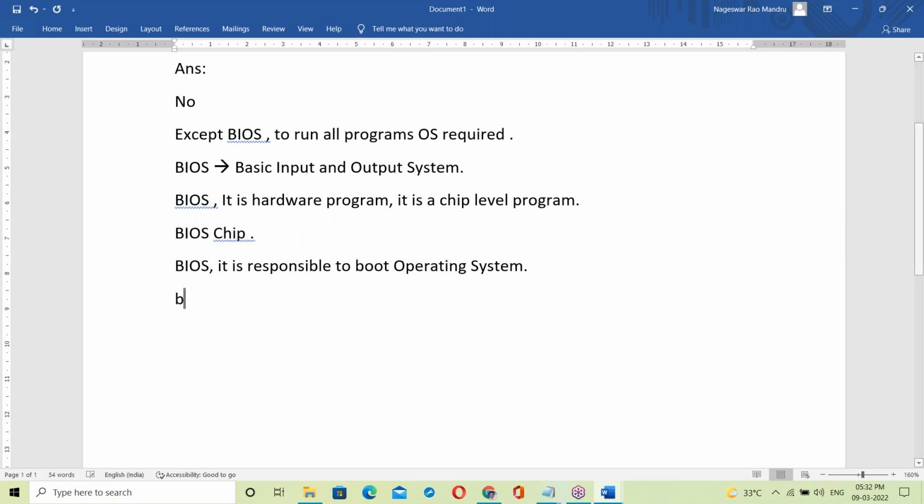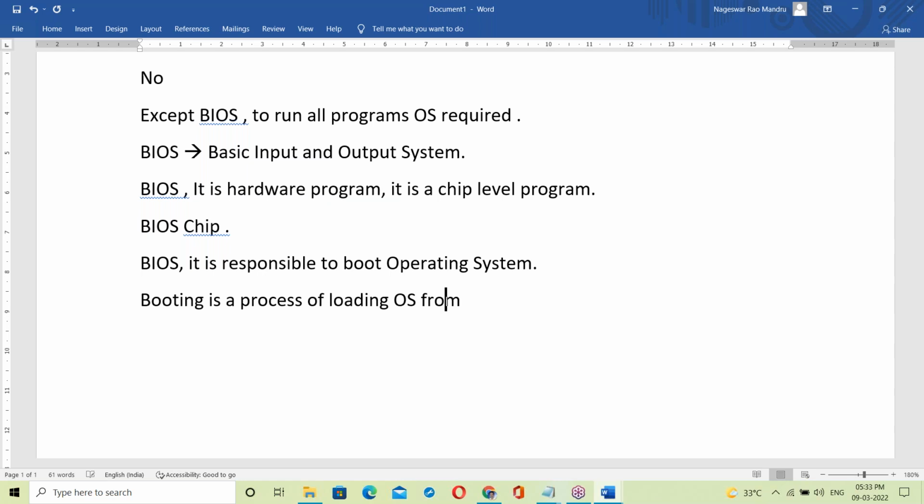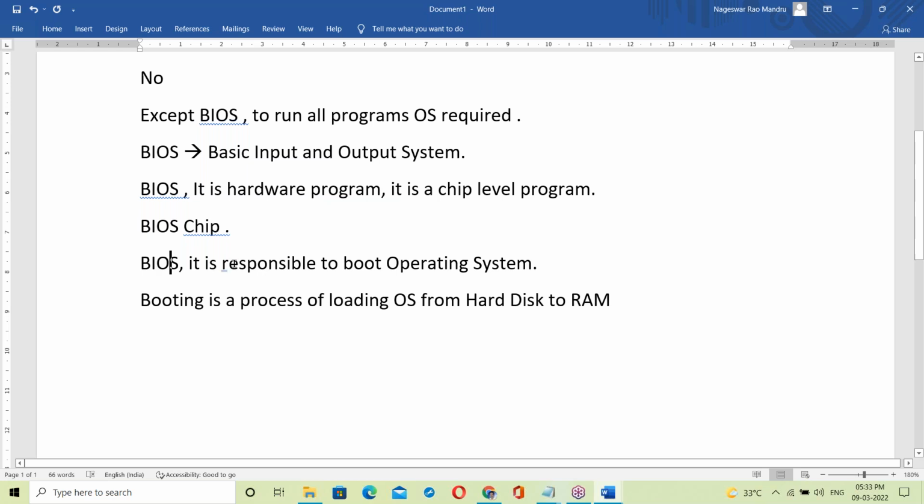What is booting here? Booting is a process of loading the OS from the hard disk to RAM memory. So BIOS is responsible to boot the operating system, and booting is the process of loading the OS from hard disk to RAM.